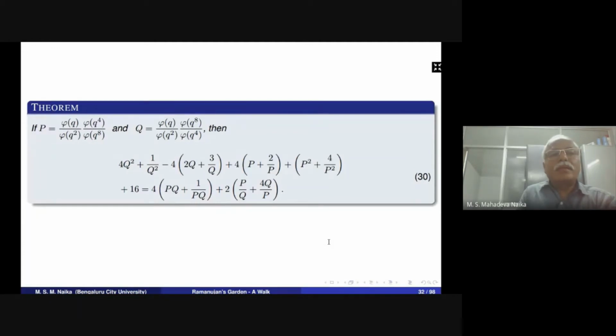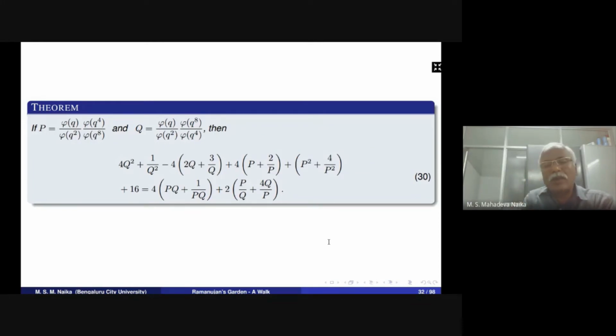So here, these are the modular equations we've obtained. If you take the ratio phi of q divided by phi of q square, and it's n times, we are getting the modular equation for 4 phi of q divided by phi of q square, phi of q power 4 divided by phi of q power 8, and q as defined in equation 30.